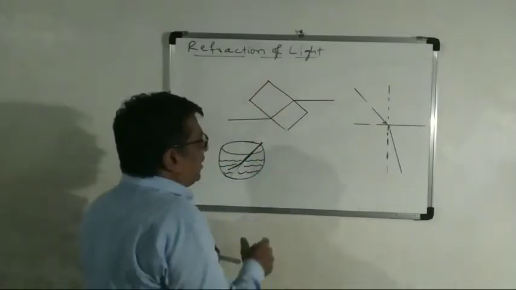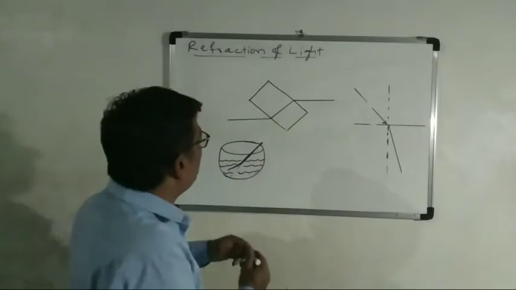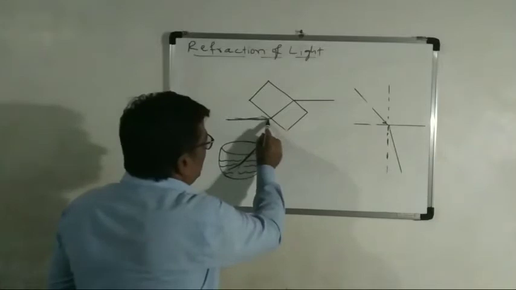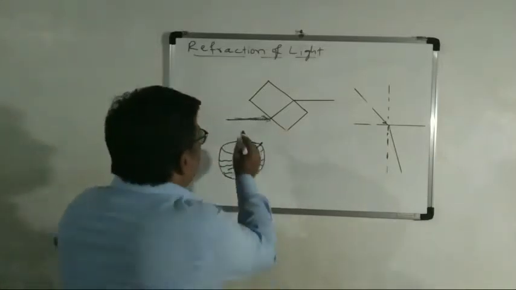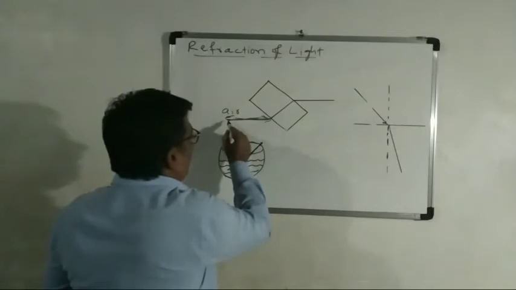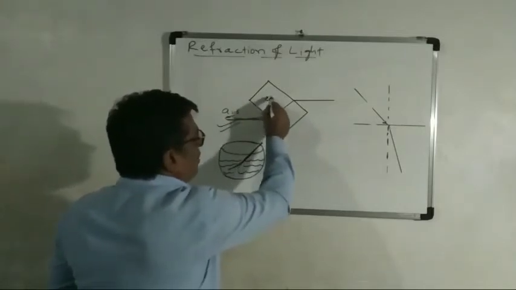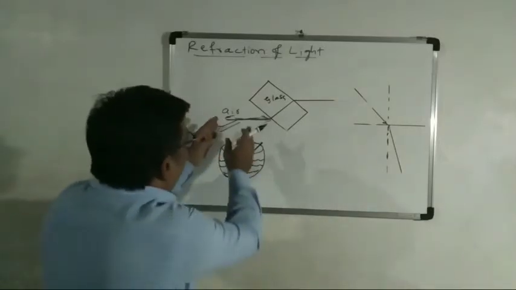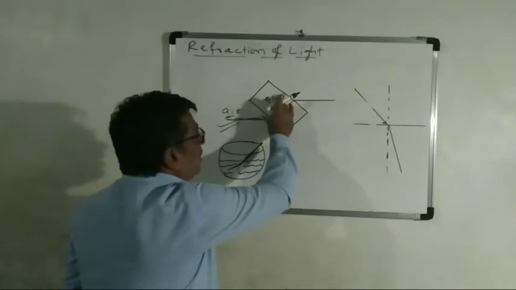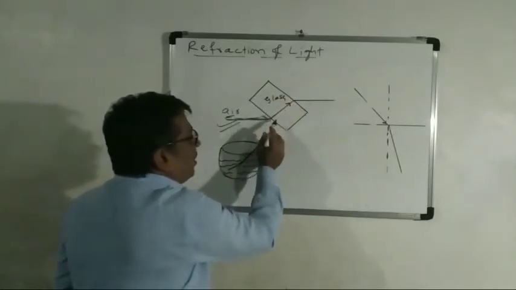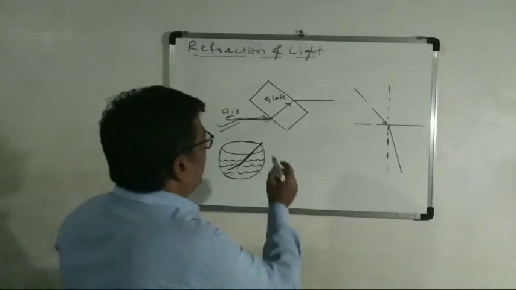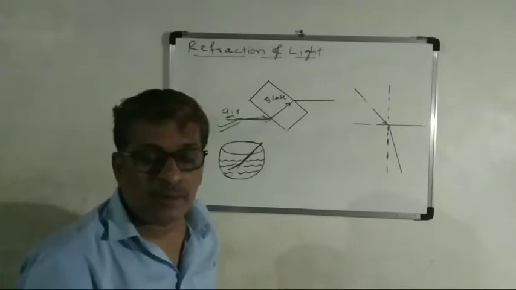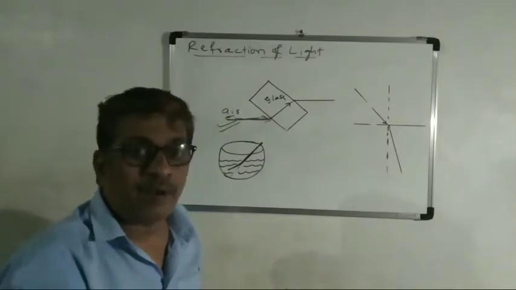See, this is a glass slab. When you pass light through the glass slab, see here, this is the straight line. Think of this as the medium of air, and this is the glass slab. The light travels from one medium and enters another medium. Instead of following the straight line, it should go straight like this, but it slightly bends.